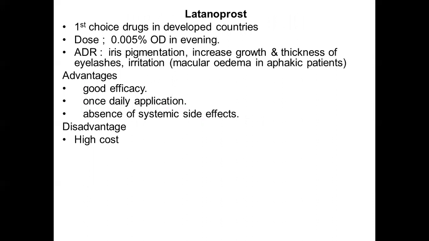So I already told you that topical beta blockers are the first choice drugs for glaucoma. So these prostaglandin analogs are also among the first choice drugs, and because they are a bit costly, they are preferred more in developed countries. You can see that they have some ADRs like iris pigmentation, increased growth and thickness of eyelashes, and irritation.